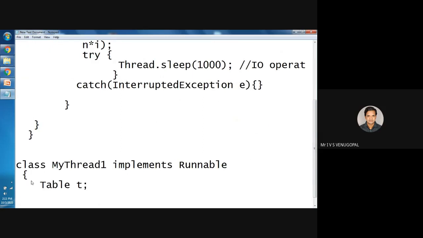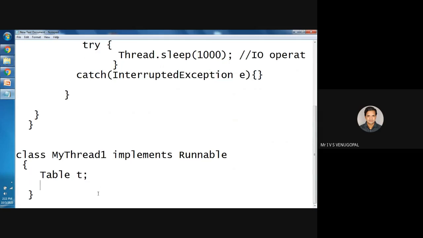In Java, whenever you want to use the properties and methods of another class, you need to create a reference or an object. In the constructor, I will initialize the table object: this.t = t. That initializes the table object inside my thread.